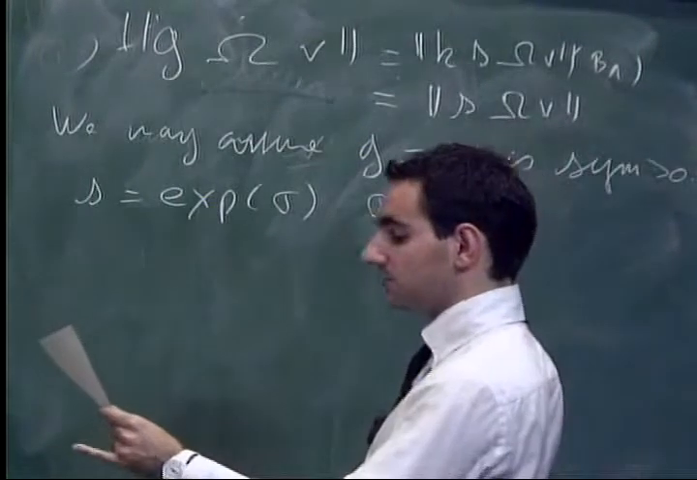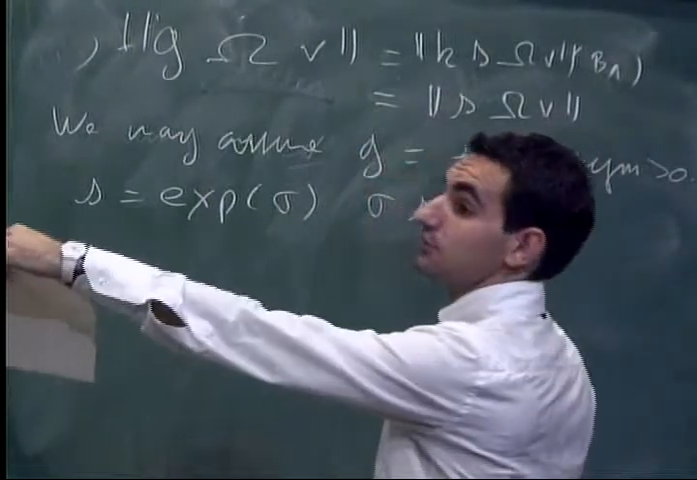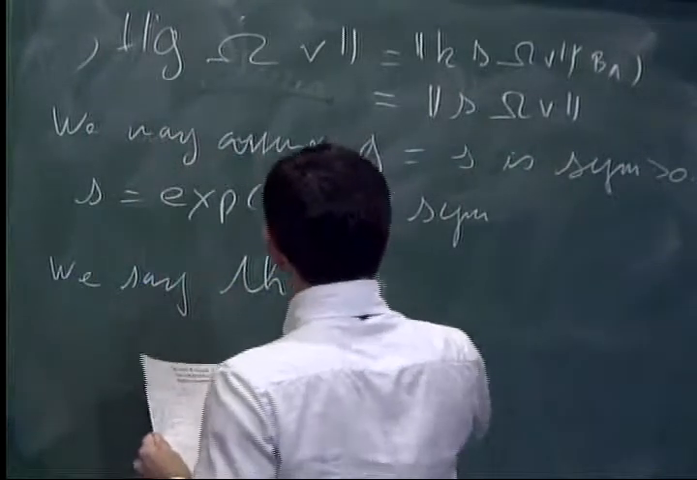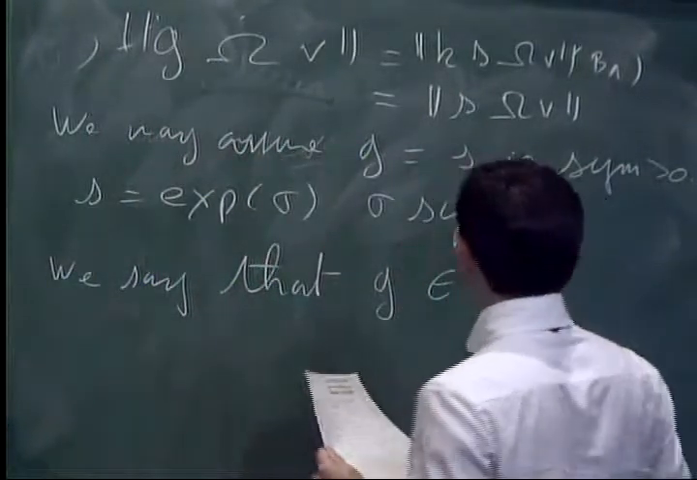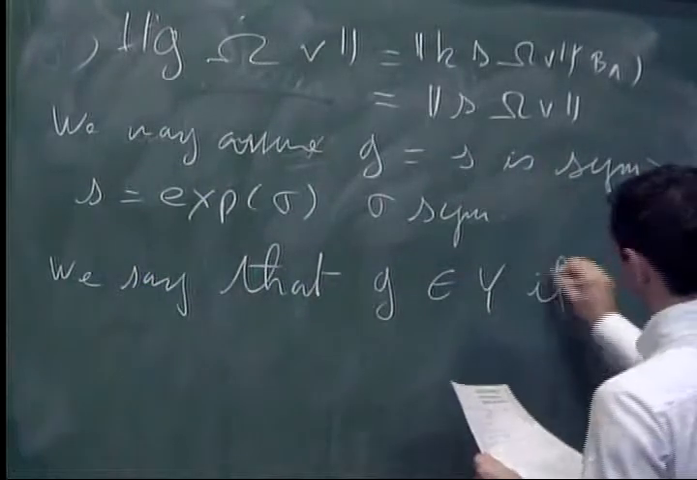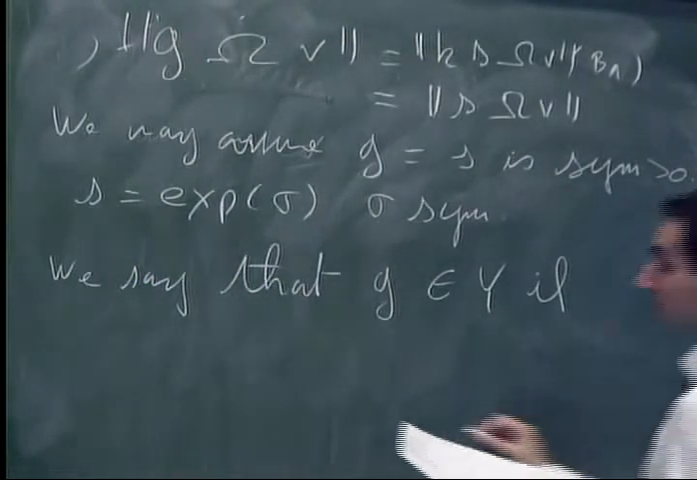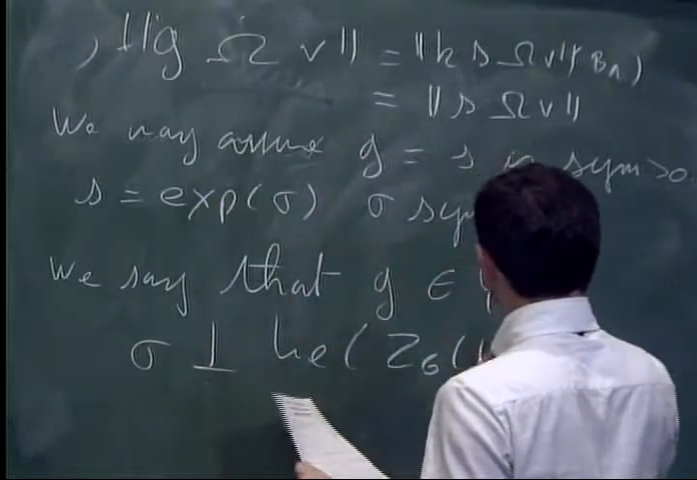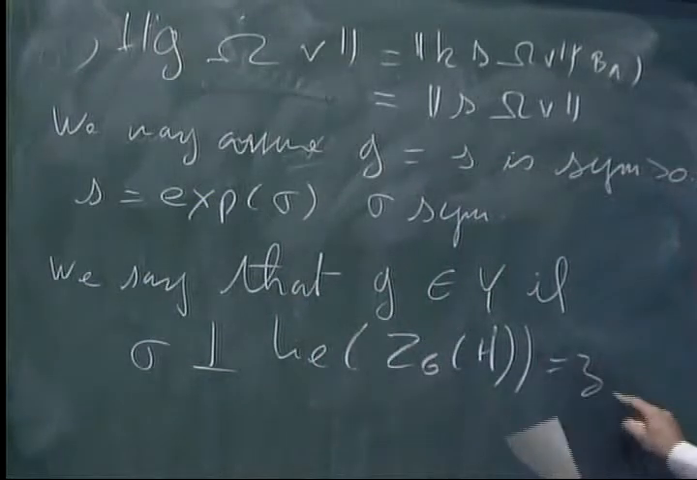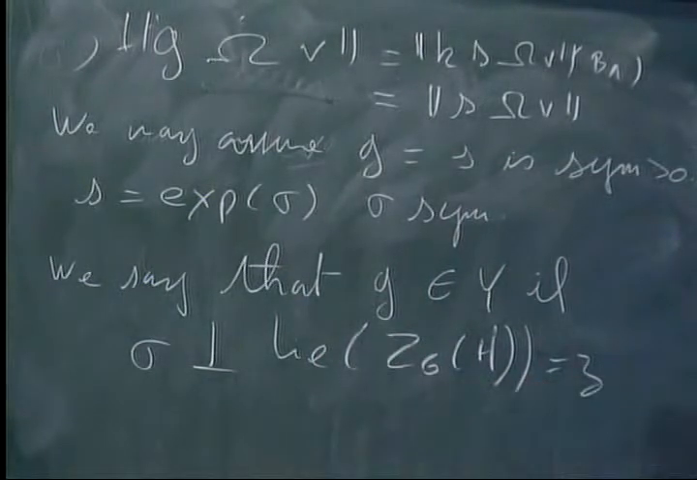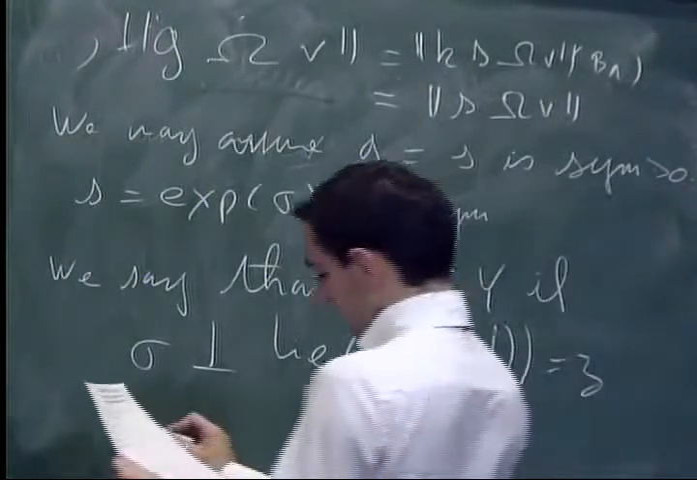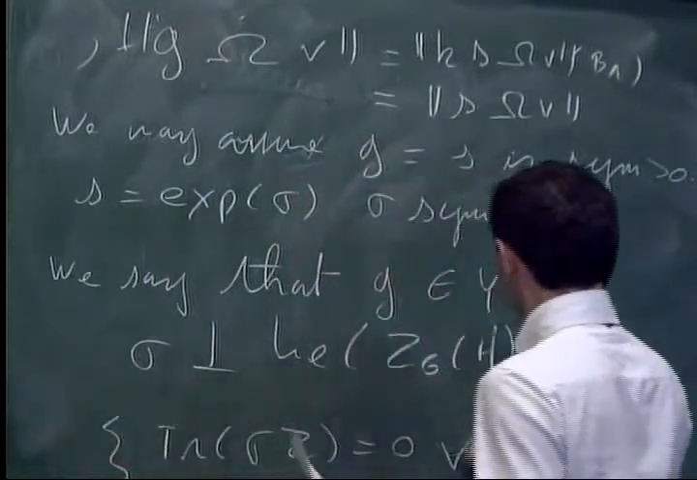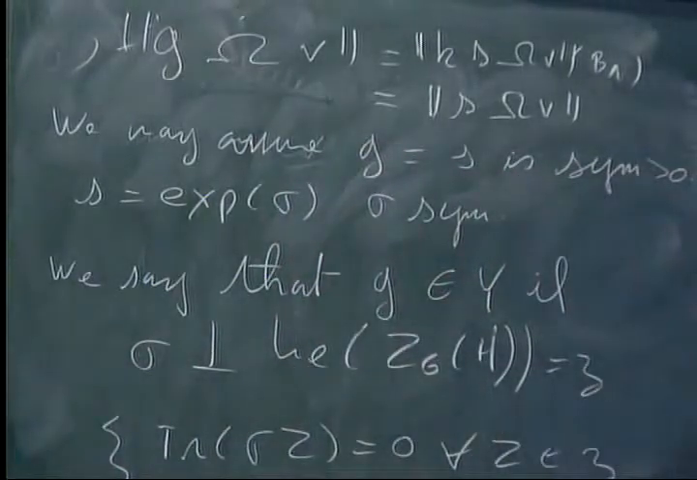So now I'm going to define the set, Mostow's set Y. We say that g belongs to Y if sigma is orthogonal to the Lie algebra of the centralizer. So I'll write z for this Lie algebra. So what does it mean? Explicitly it means that the trace of sigma z is equal to 0 for all z in this Lie algebra.